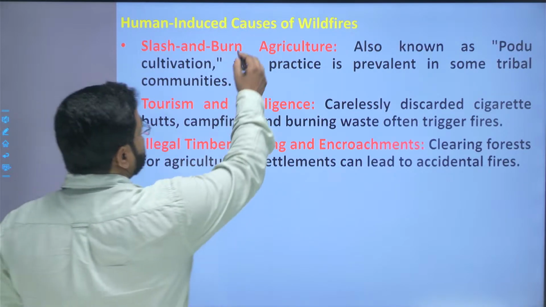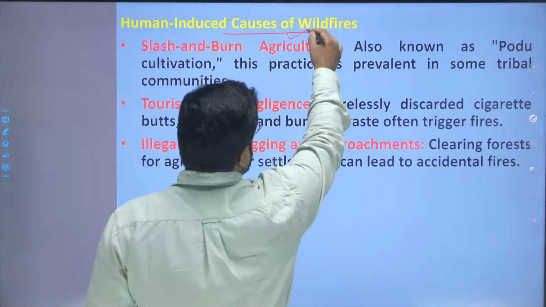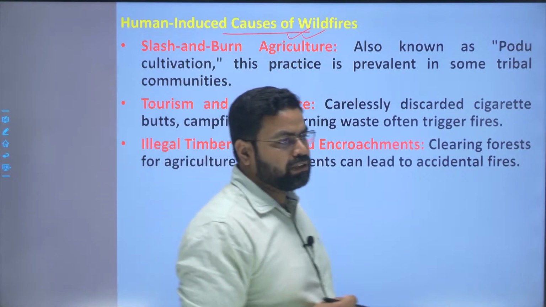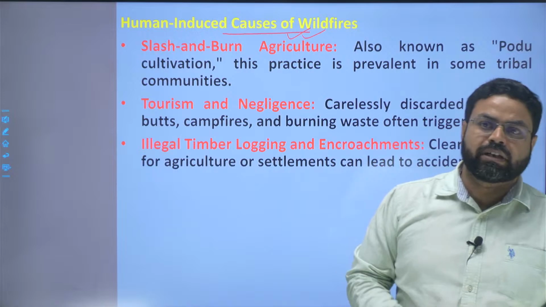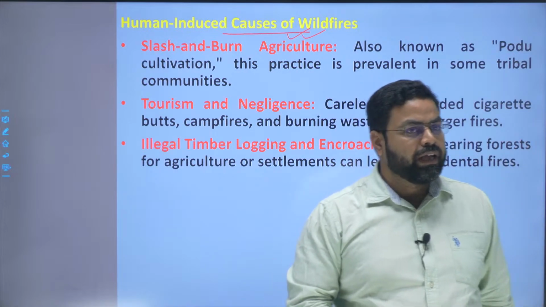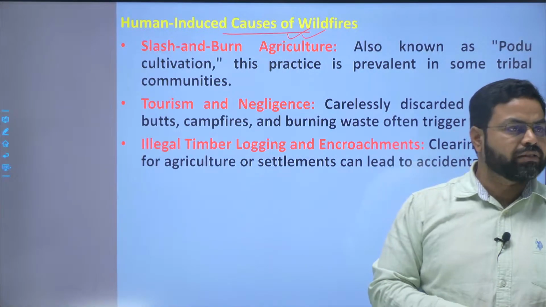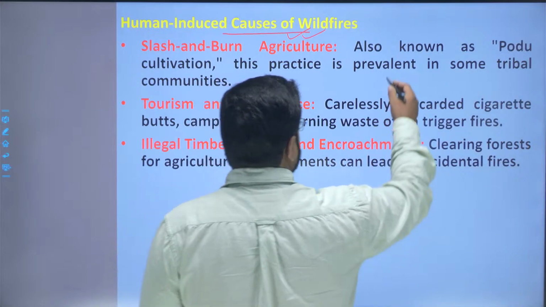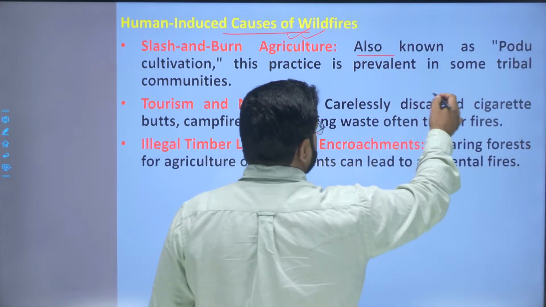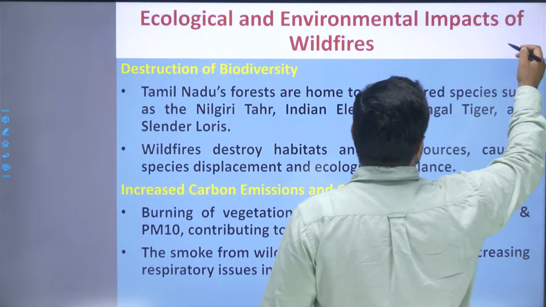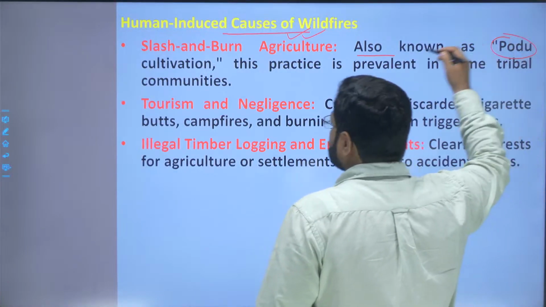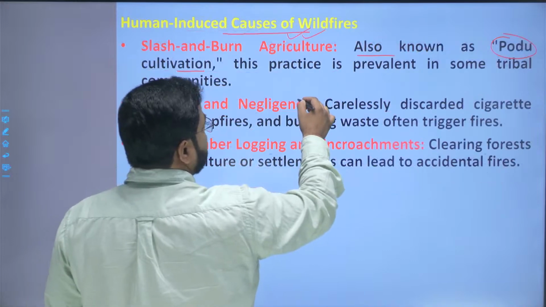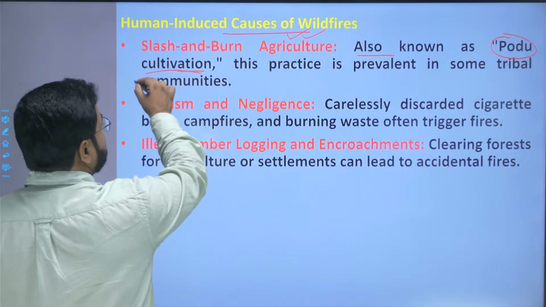Now, the human-induced causes of wildfire. These are anthropogenic activities that may cause forest fires. The first one is slash and burn agriculture, popularly known as jhum cultivation. However, in the state of Tamil Nadu, it is also known as Podu cultivation, and this practice is prevalent in some tribal communities in the state.